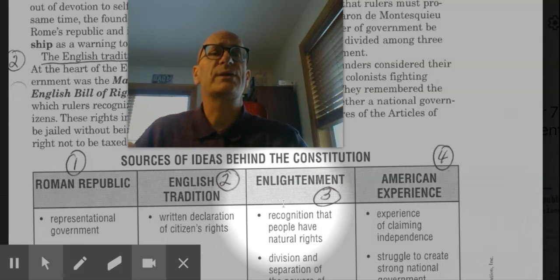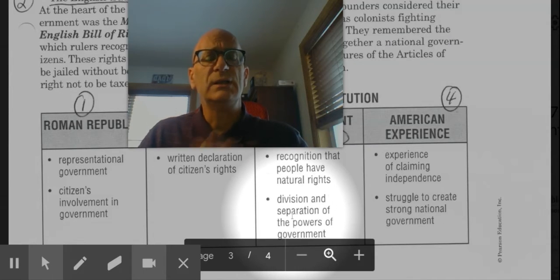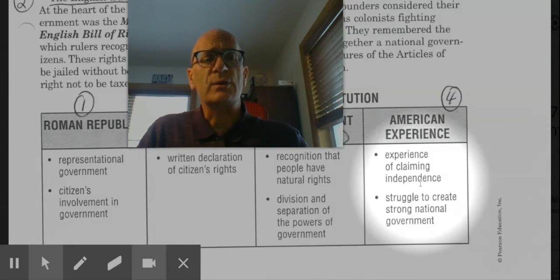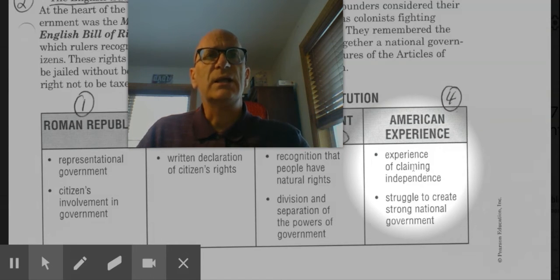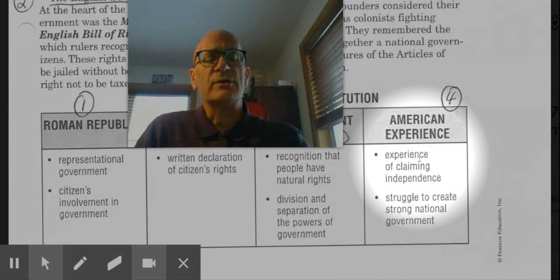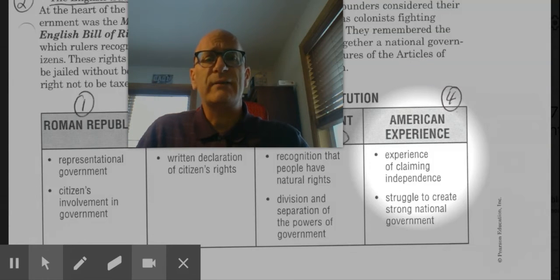The third source of ideas behind the Constitution was the Enlightenment thinkers, Montesquieu and John Locke, the recognition that people have natural rights, and the division of government powers into three separate branches. And finally, the other source of inspiration was the American experience, the experience that the colonists had in claiming their independence and the struggle to create a strong national government with the Articles of Confederation and their failure, resulting in the Constitutional Convention in 1787.